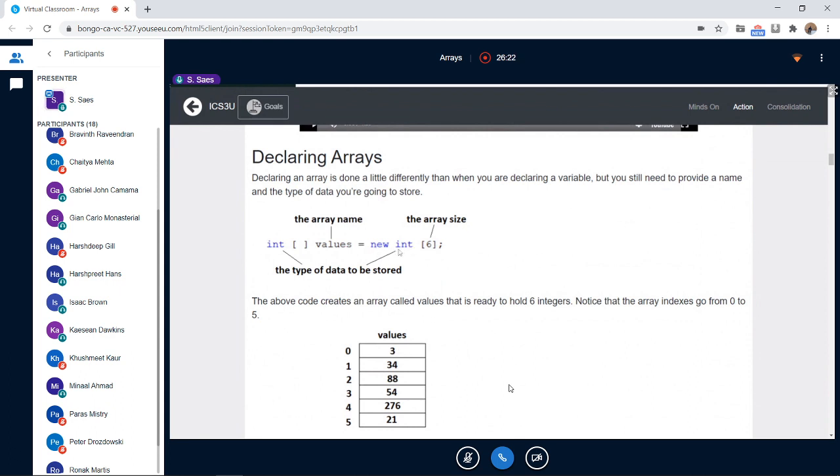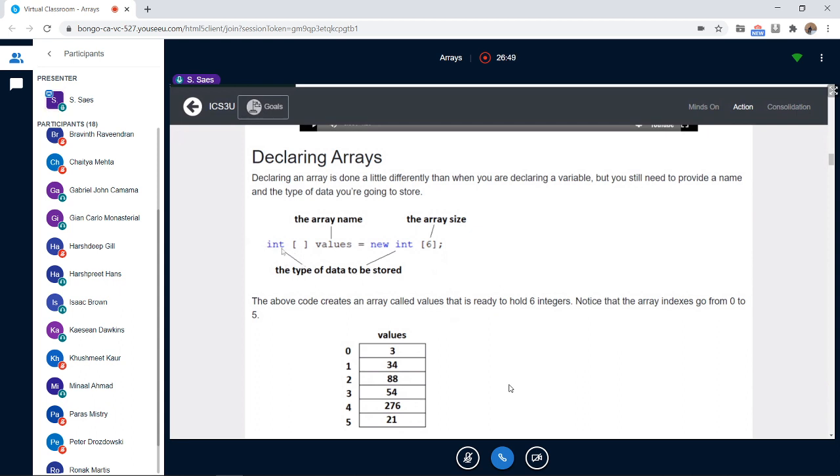When we say new int and inside the square brackets we put 6, this means the size of the array. We are telling the computer, create one big box and divide it into 6 boxes, so create 6 locations for us because we want to store integer values in it.